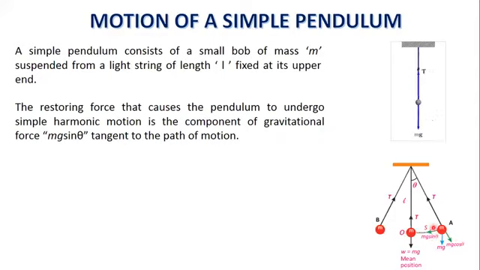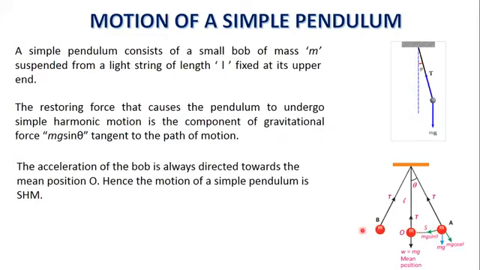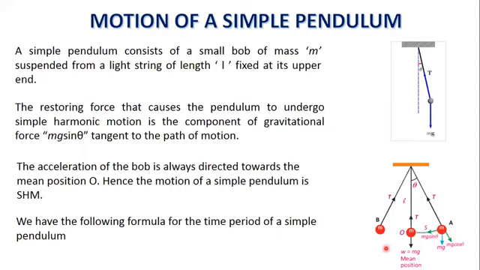The restoring force that causes the pendulum to undergo simple harmonic motion is the component of gravitational force mg sin theta, tangent to the path of motion. The acceleration of the bob is always directed towards the mean position O. Hence, the motion of simple pendulum is simple harmonic motion. We have the following formula for the time period of simple pendulum.